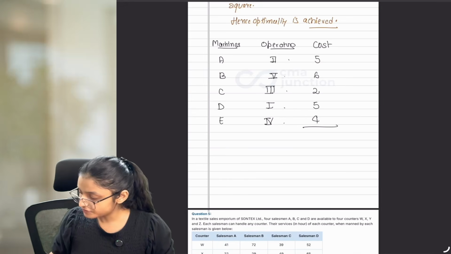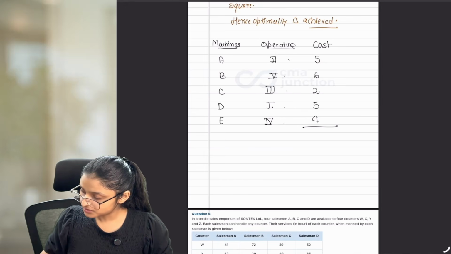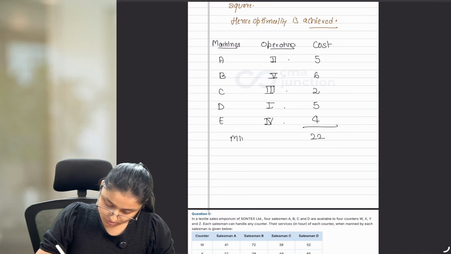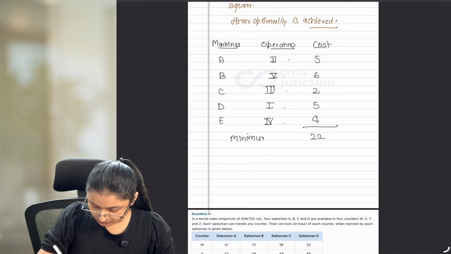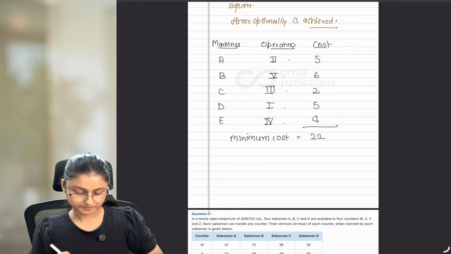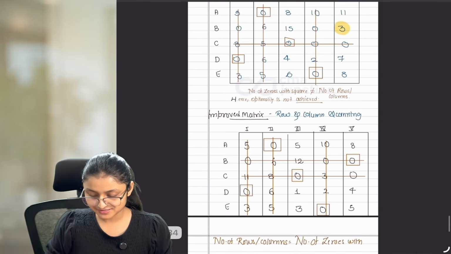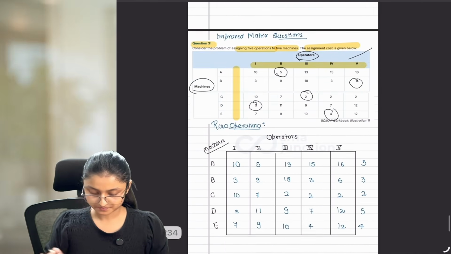If I take total of it, 5 plus 6 plus 2 plus 5 plus 4, that is equal to 22, is the minimum cost here. Okay? Done. This is how you have to solve when there is improvement given in the question.